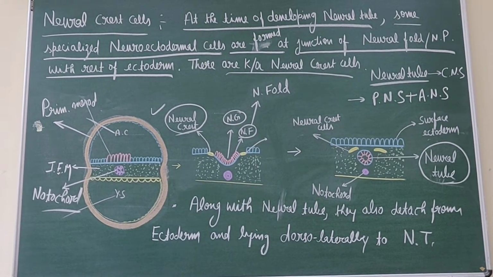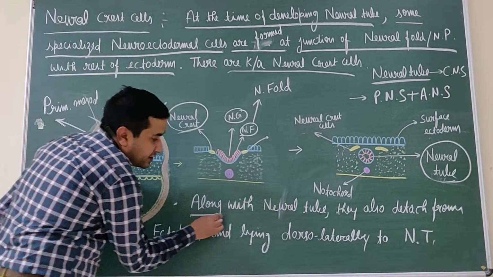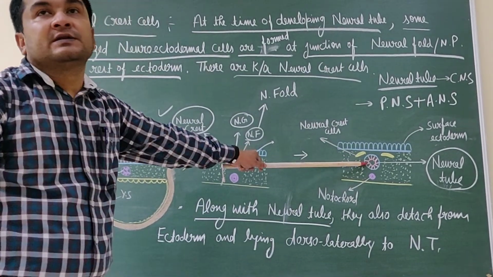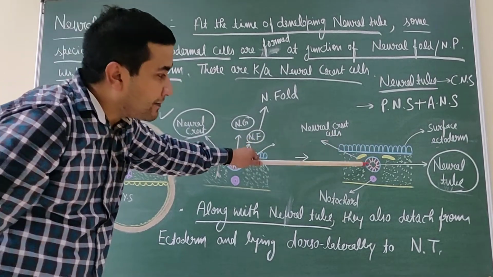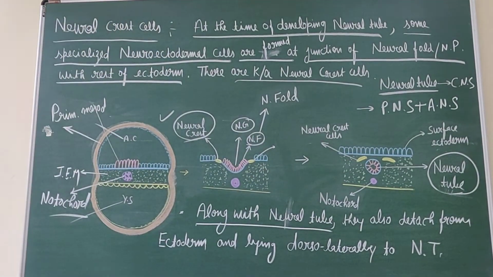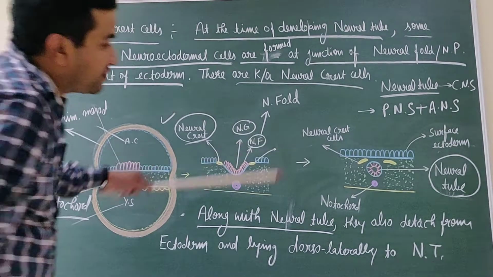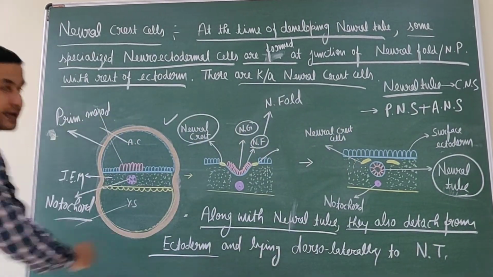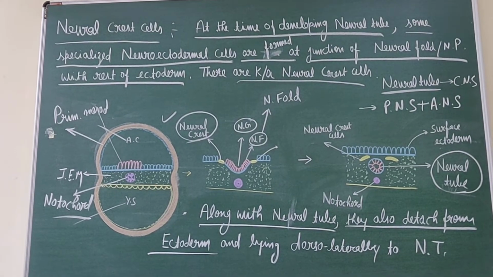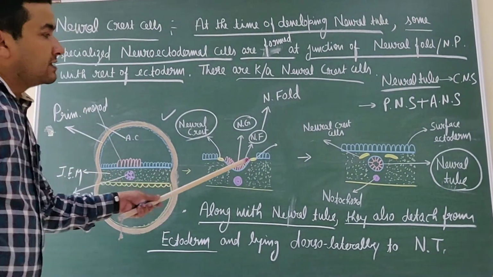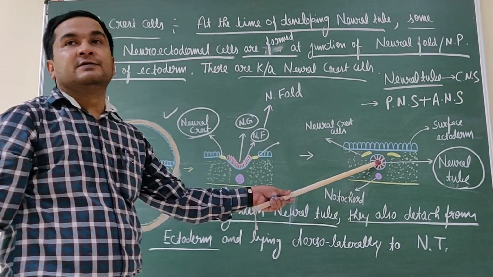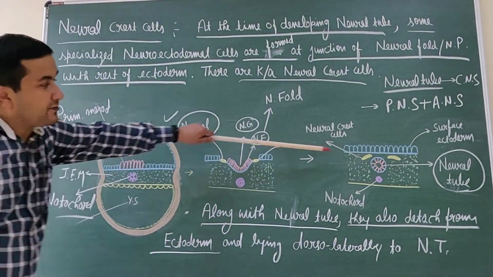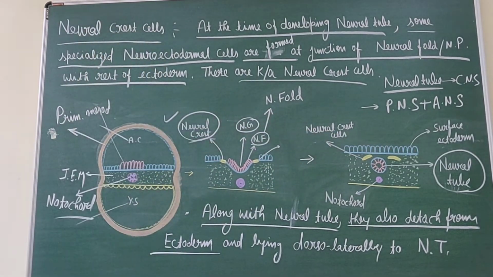Now, when the neural tube detaches or separates from this ectoderm, this neural crest also detaches from it, meaning both structures detach from the ectoderm layer.